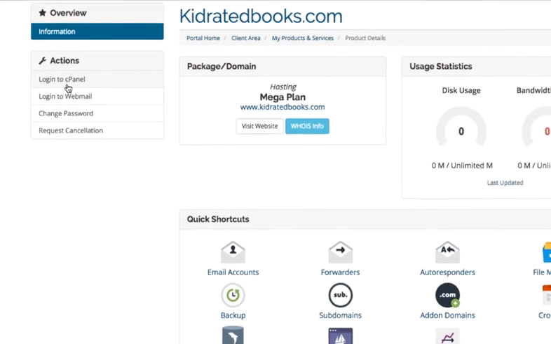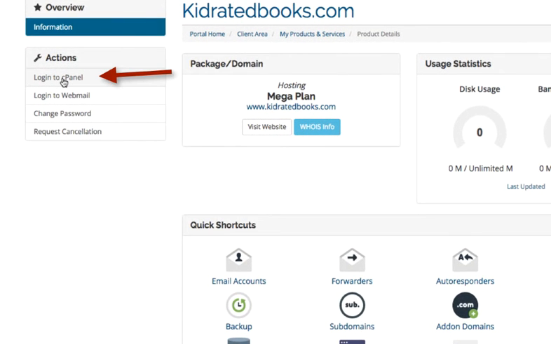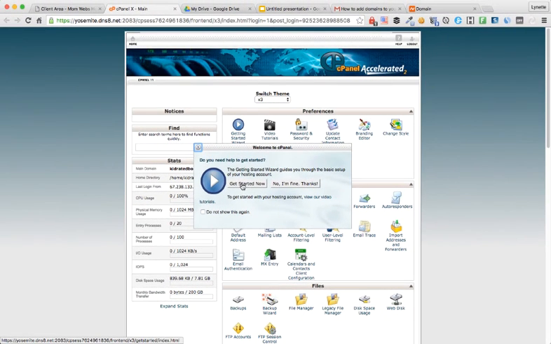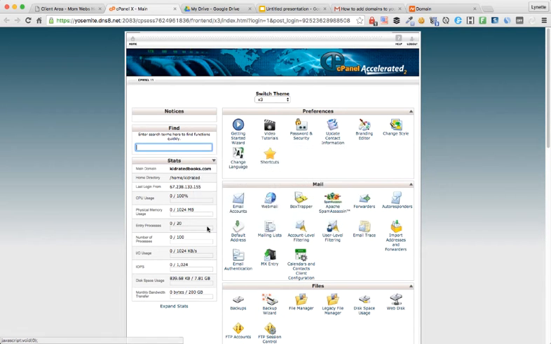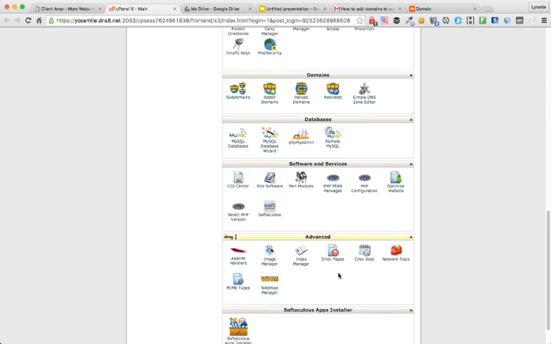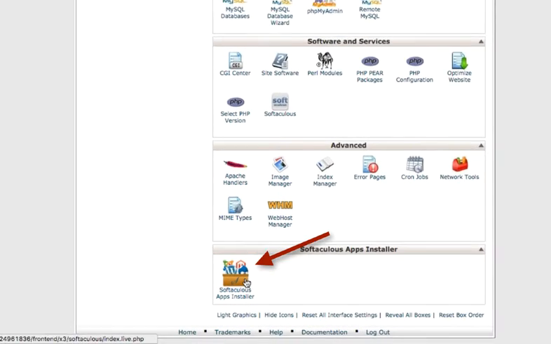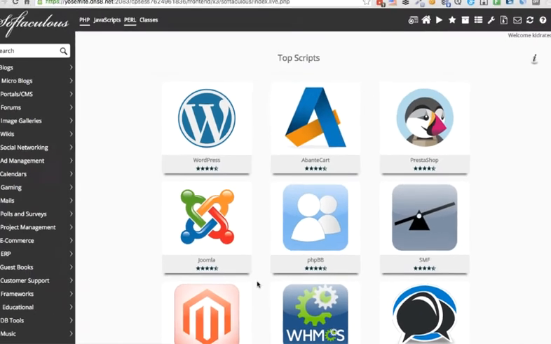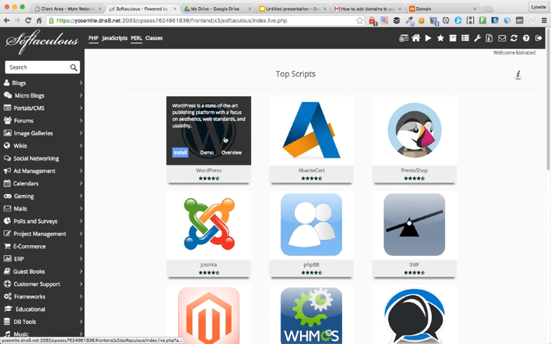And what we want to do is click on this link right here, log into cPanel. If you would like to orientate yourself and you have some time to go over some of these videos and wizards, you can go ahead and get started. But right now I'm going to say no fine, thanks. Now let's look for something at the bottom here called Softaculous Apps Installer. We'll click that and look for WordPress. Thankfully, they've put it up right here on the top, so it's easy to find.